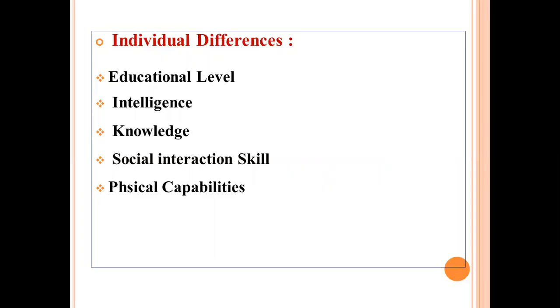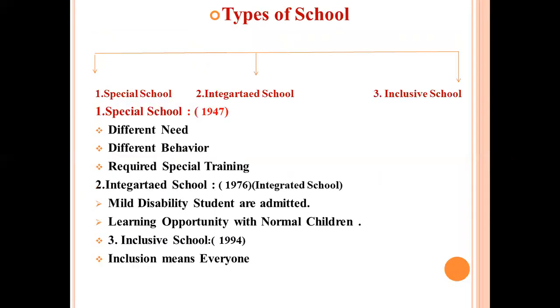Based upon that, there are three types of schools. So let us understand which is the types of school. There are total three types of school based upon students' need or students' capabilities. First type is special school, second type is integrated school, and third type is inclusive school.